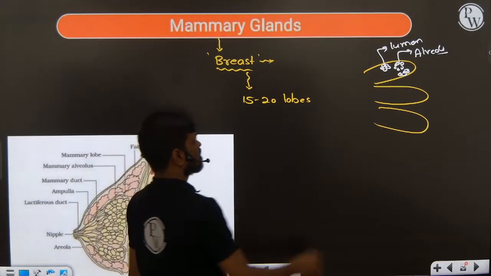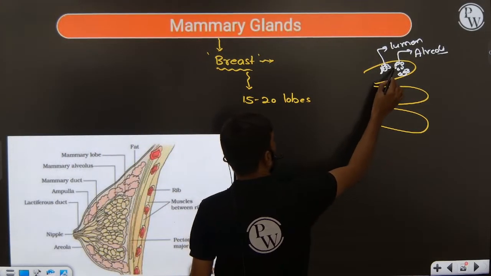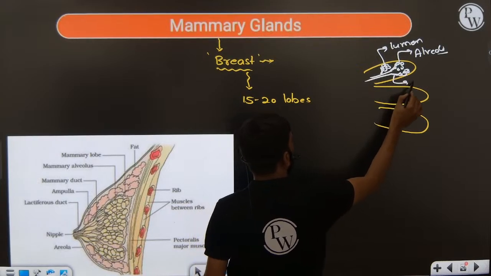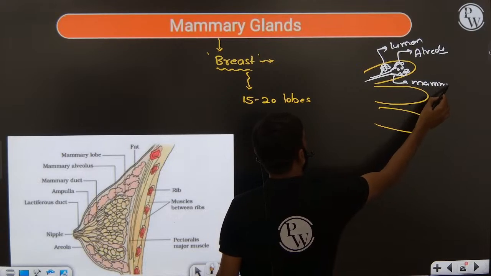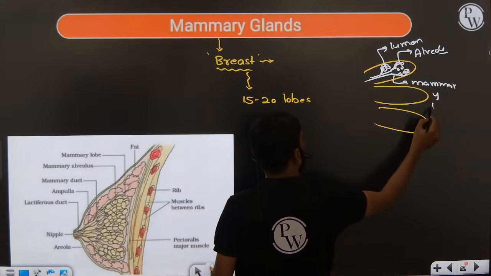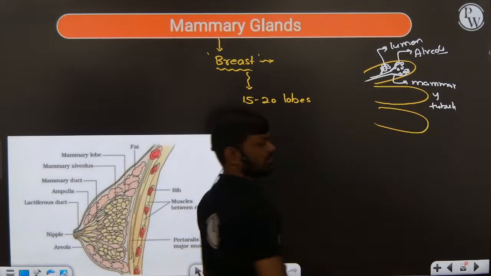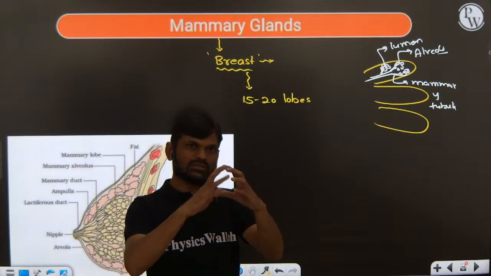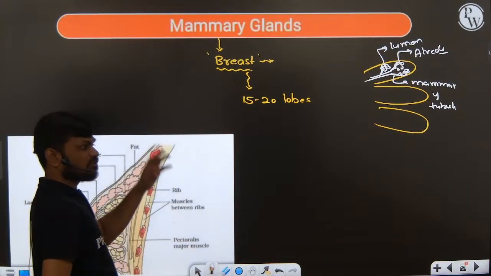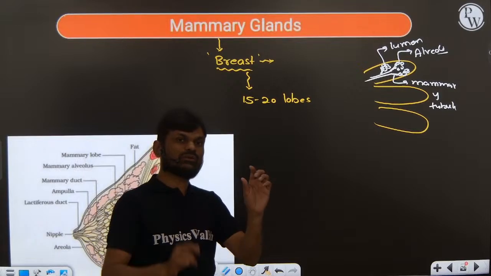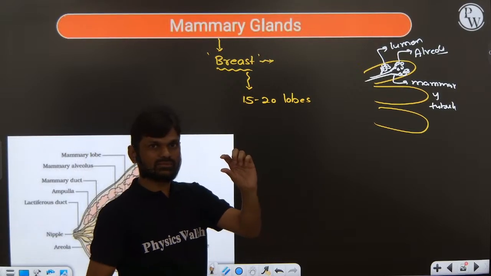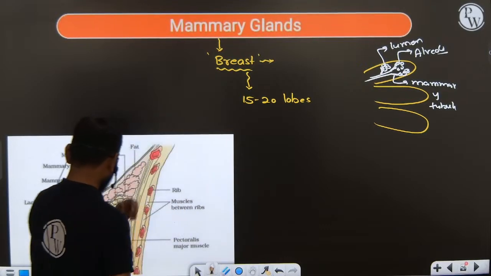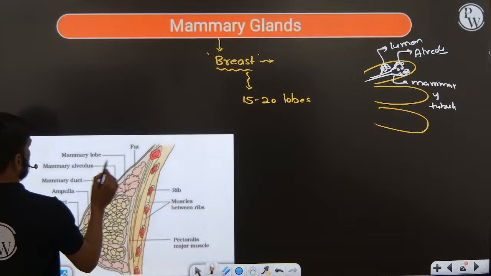Now these open into small mammary tubules. These are mammary tubules. The mammary tubules together form the mammary duct. All the mammary ducts open into a swollen part called the ampulla. All the ampullae open into the lactiferous duct. You can see here.